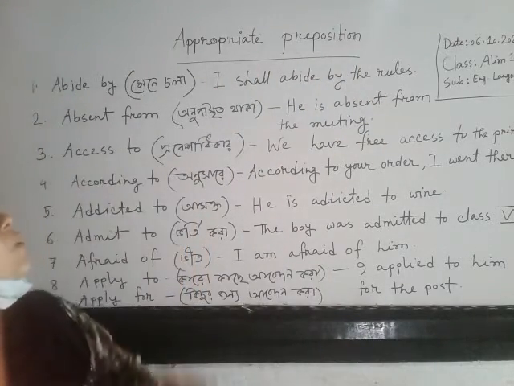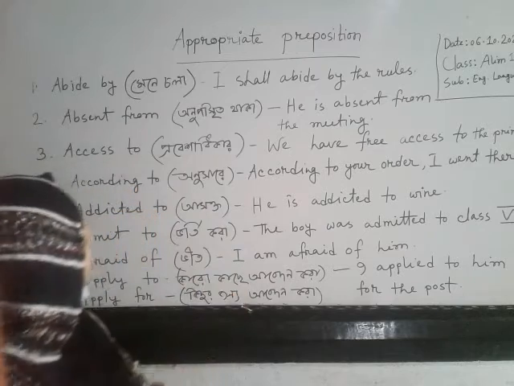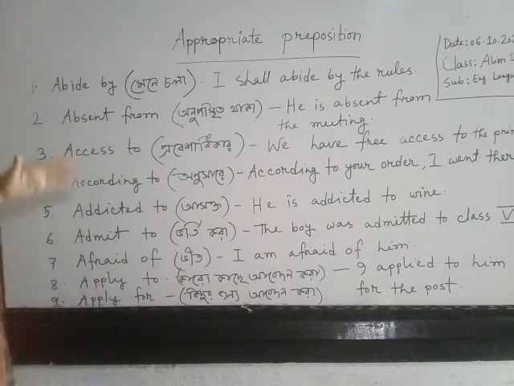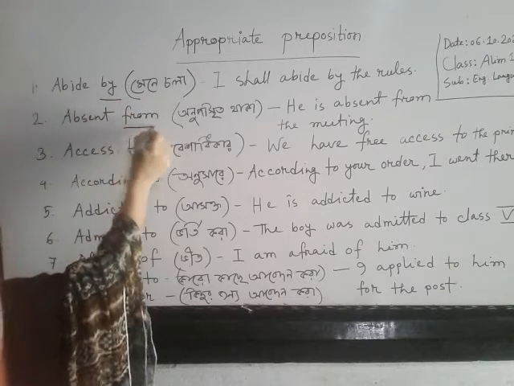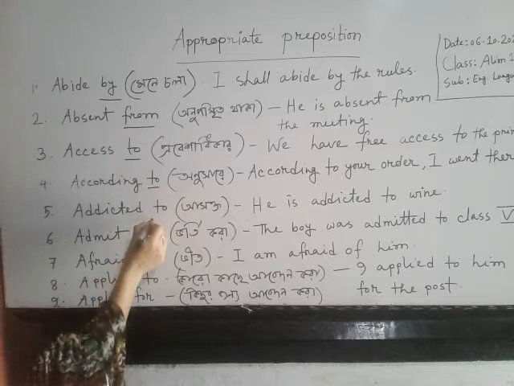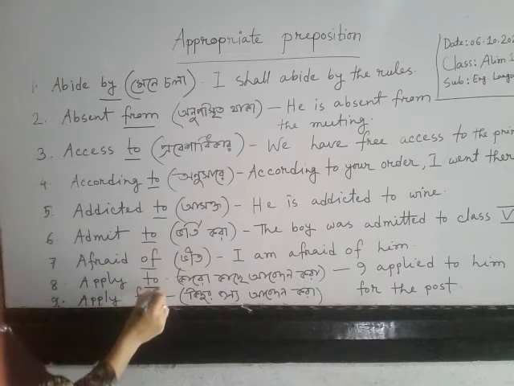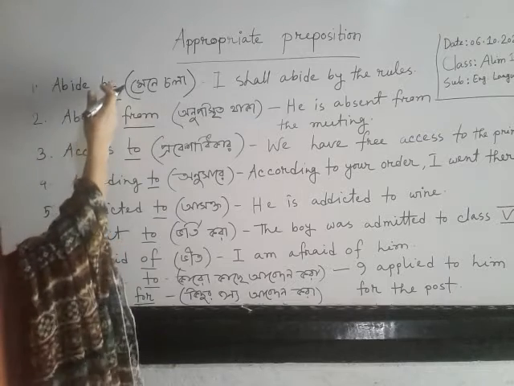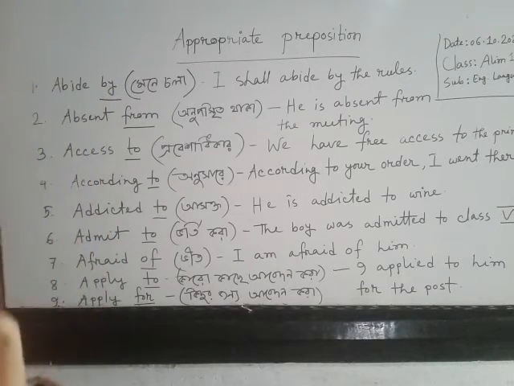Now come, what is appropriate preposition? There are some words, and here are some preposition with these words. But why they are appropriate? Because you have to use this preposition with this word.